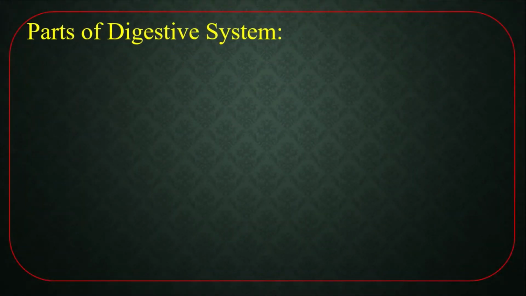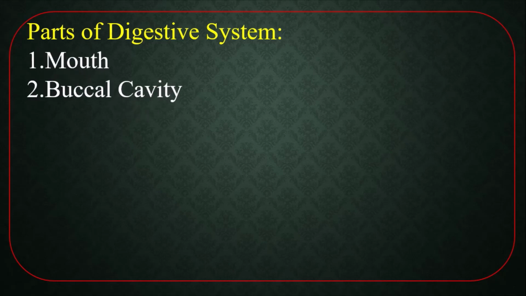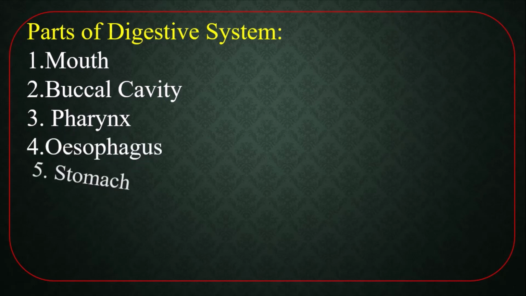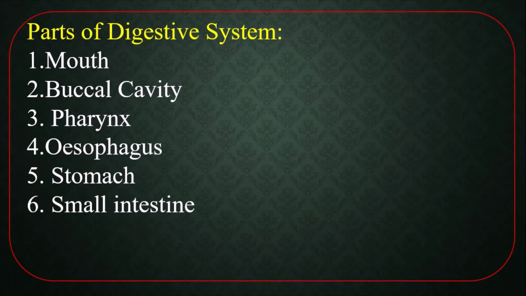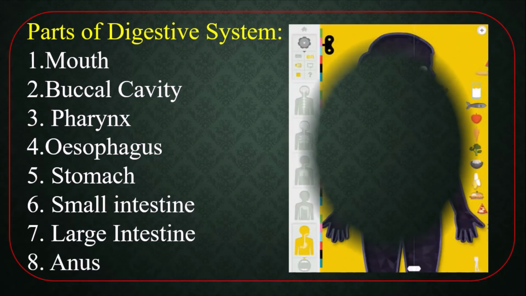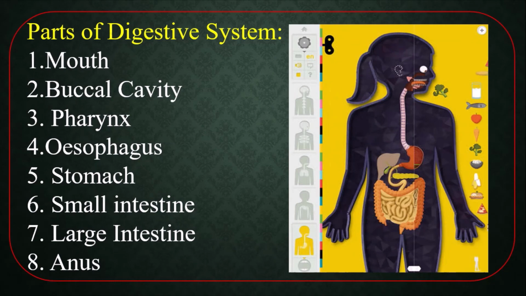Parts of digestive system: mouth, buccal cavity, pharynx, esophagus, stomach, small intestine. Small intestine is again divided into 3: duodenum, jejunum and ileum. Large intestine is also divided into 3: cecum, colon and rectum. Finally, anus. There is a picture of digestive system of human.